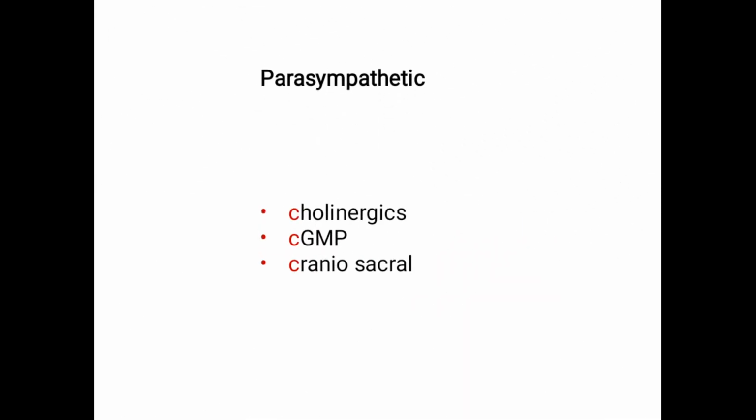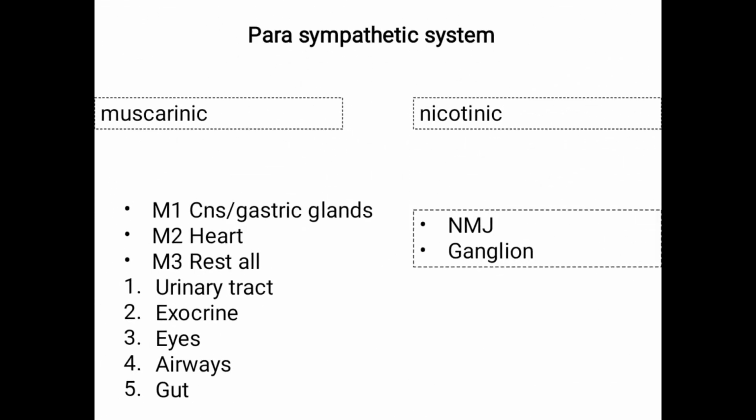I have discussed only parasympathetic. So, how to remember parasympathetic? Just remember 3 C's. That is cholinergic, the secondary messenger is cyclic GMP, which is not that important, and the fibers originate from the craniosacral region. As I told, the parasympathetic receptors are mainly divided into muscarinic and nicotinic. Nicotinic receptors are present in the neuromuscular junction and autonomic ganglion, whereas muscarinic receptors are mainly 5: M1, M2, M3, M4 and M5, out of which only M1, M2 and M3 are important.